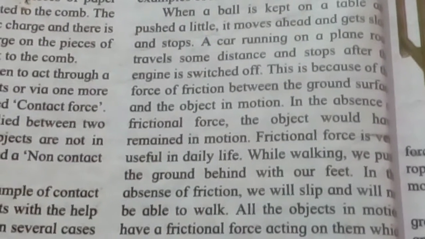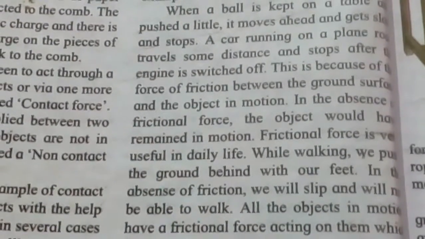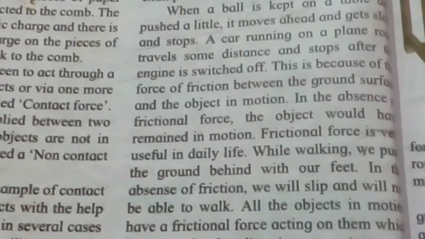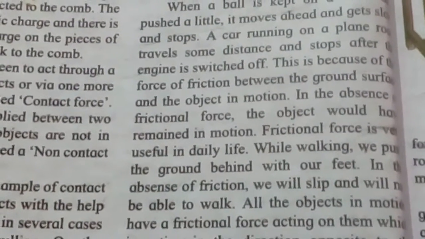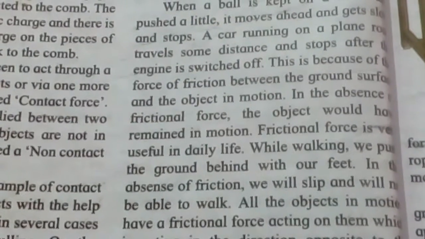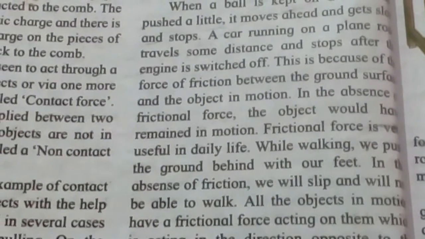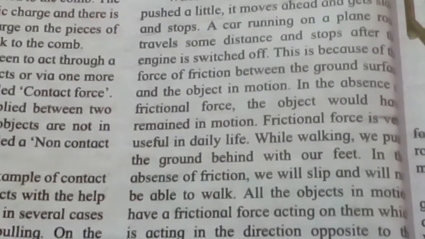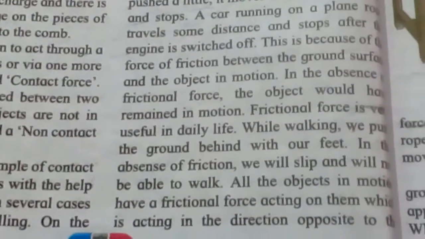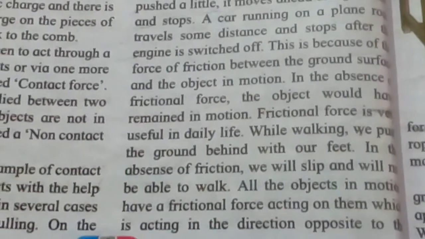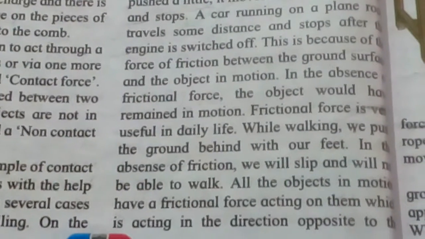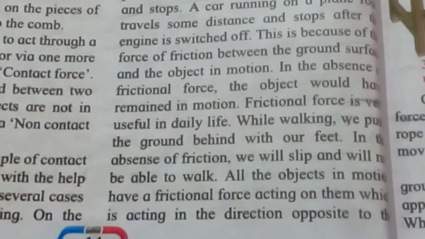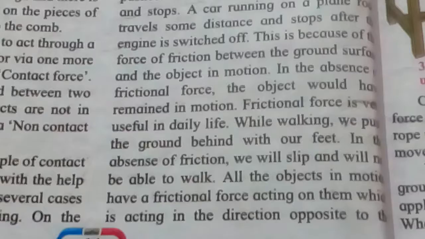Then a running car on a plain road travels some distance and it stops after the engine is switched off. Whenever the engine is switched off, what happens over here? A friction force is created between the ground surface and the car. And as the friction force is a negative force, it acts opposite to the direction of the motion of an object, so the car will stop over there. And that is why it is said that frictional force is meant for slowing down the speed of any moving